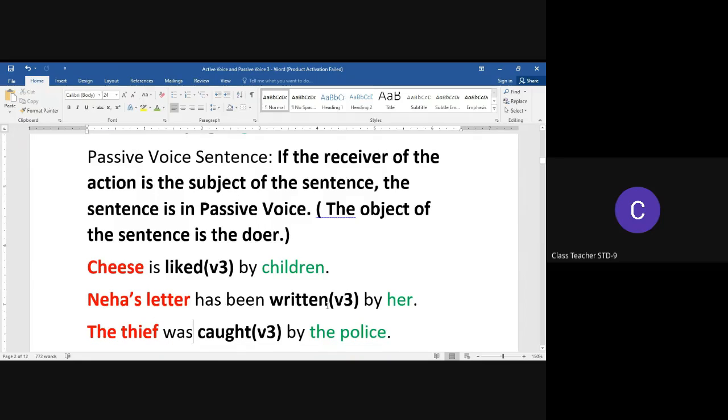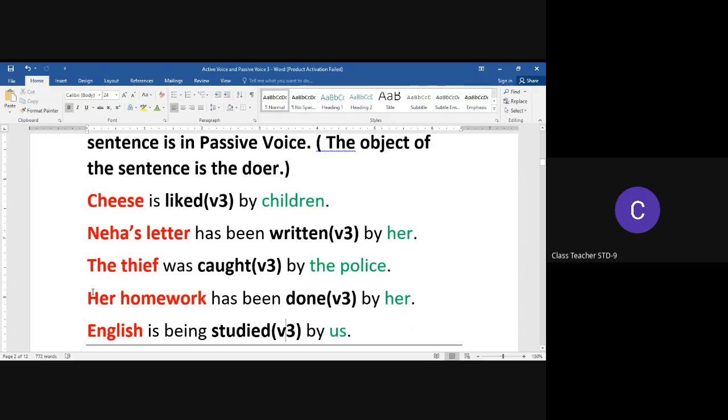Similarly, look at the next sentence. Neha's letter has been written by her. In this sentence, Neha's letter is the receiver of the action and it is the subject of the sentence. So, as you can see, if the receiver of the action is the subject of the sentence, it is in passive voice. In this case, the object of the sentence is the doer of the action.